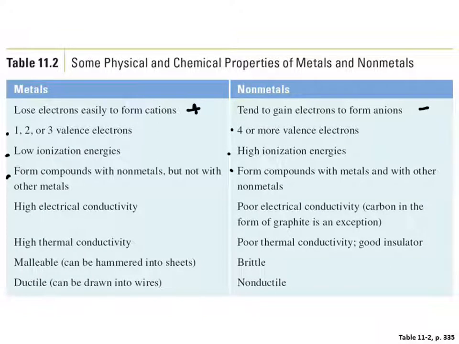Ionization energy refers to the energy required to remove electrons. And so since metals like to form cations, i.e. they like to get rid of electrons, they have much lower ionization energies.